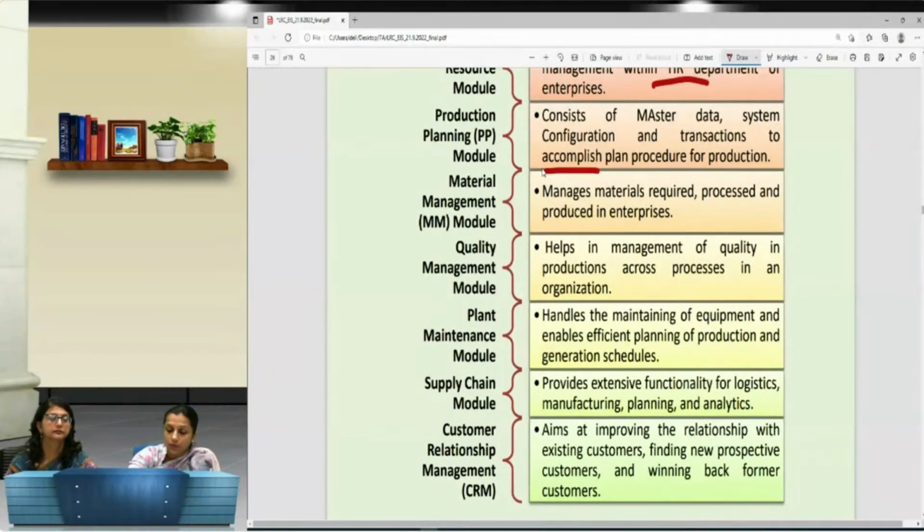So it helps you to know what each module belongs to, what the main crux of that is, and what processes are involved. A question may come asking you to explain, say, the quality management module, to write a short note on the material management module, or to list the steps involved in the plant maintenance module. So you need to know each module and the main activities involved, and then you can write the answer. And the same way it can come in the form of an MCQ.